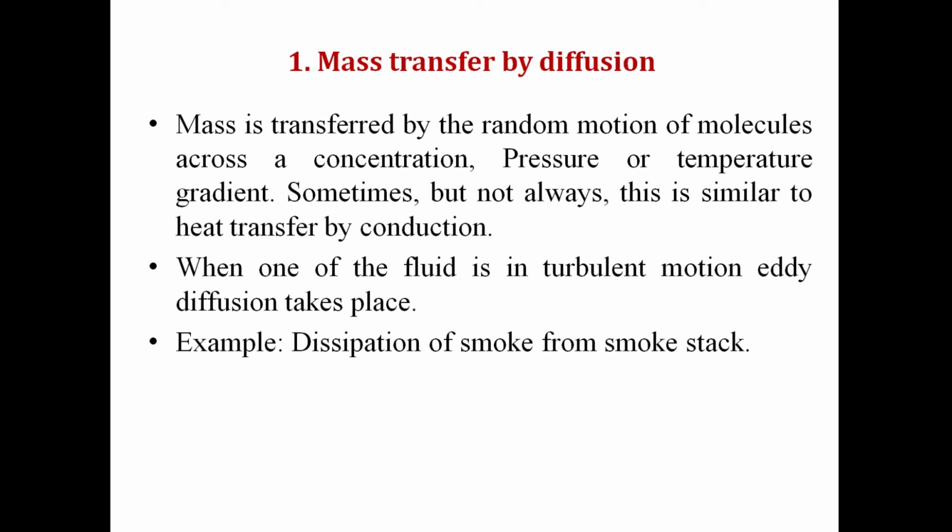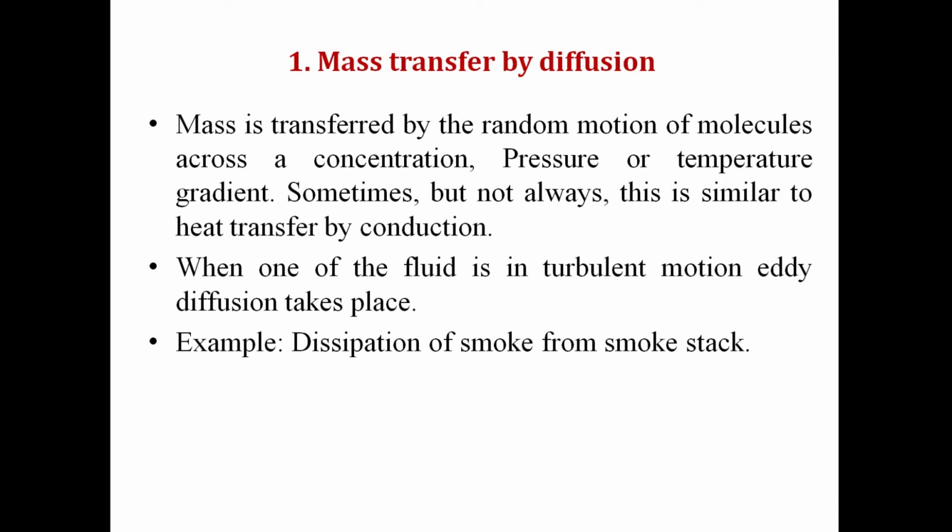Mass transfer by diffusion means the transport of mass by random molecular motion of the species due to concentration, pressure or temperature difference. And another important point is that it is analogous to the heat transfer by conduction. In many ways we can compare heat transfer and mass transfer. So we know that heat transfer also has three modes, that is conduction, convection and radiation. Here the conduction heat transfer is analogous to the mass transfer by diffusion.